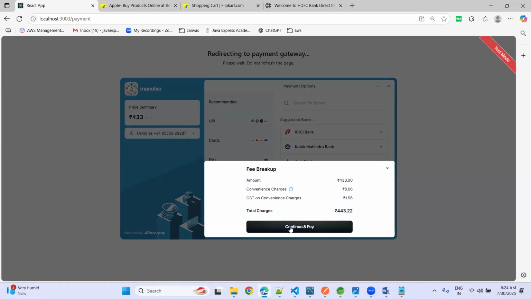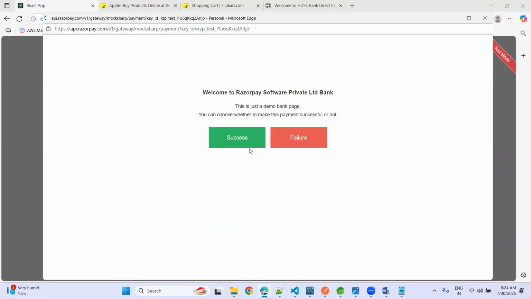Click on continue and pay. See, this is the total price. See, loading the bank page. When you give the production details, the real payment gateway will open. The same thing, this dashboard will change, like ICICI, Axis Bank. Now you can choose whether the payment is successful or not. Now my payment is a success. Click on success.